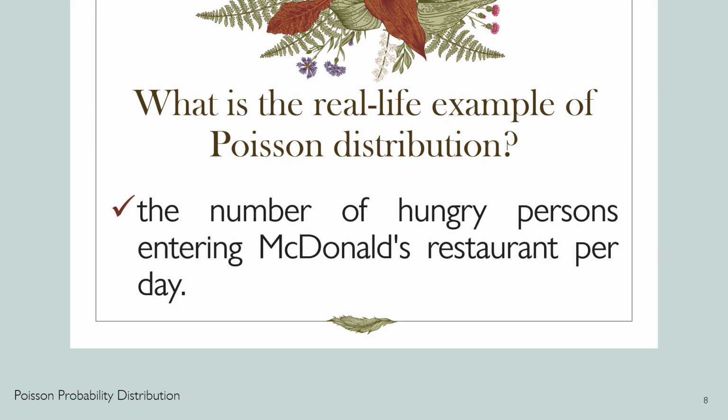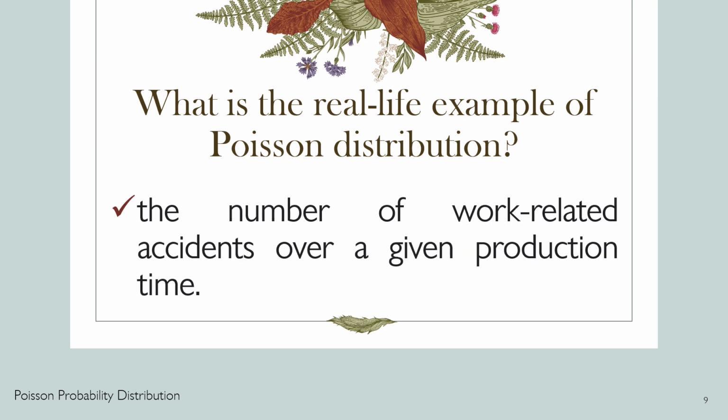Another example, the number of hungry persons entering McDonald's restaurant per day. And our last example, the number of work-related accidents over a given period of time. So you see, Poisson distribution is used to describe the distribution of an event in a large population.